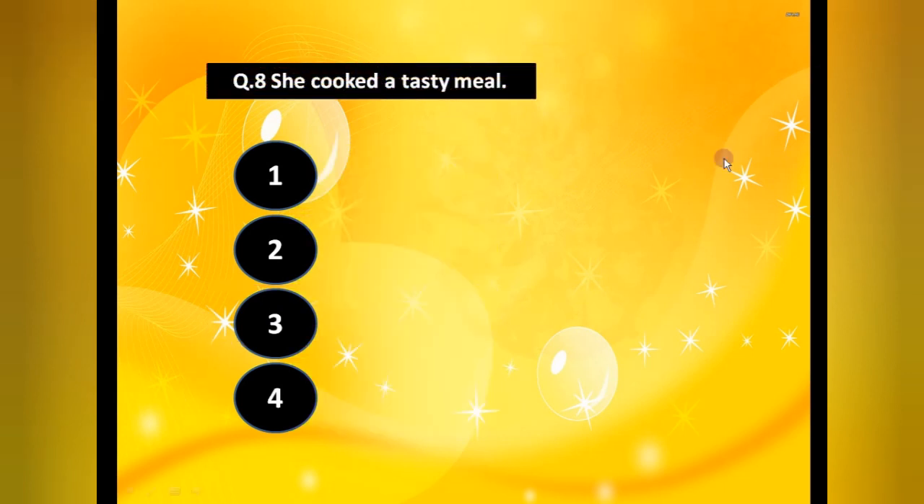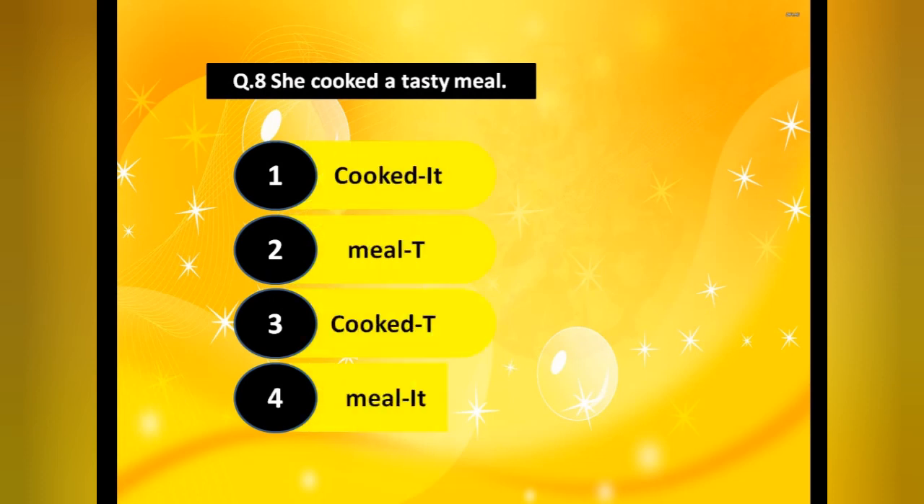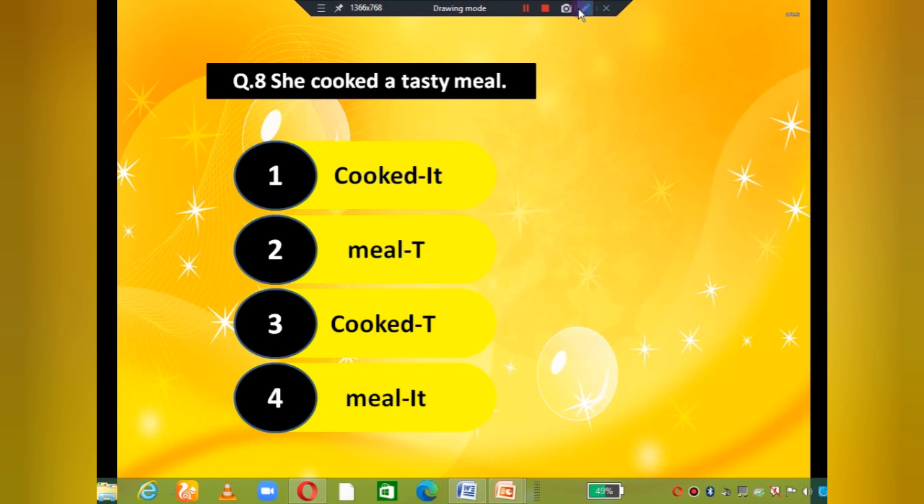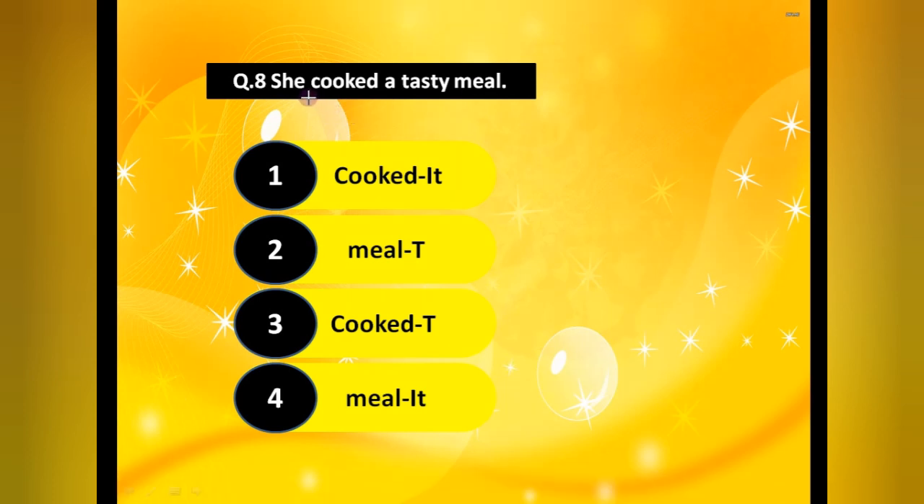The next one, she cooked a tasty meal. Again, first of all, identify the verb here. The verb will be meal or cooked. Definitely not meal. Meal is our noun. So only first and third option. So cooked is our verb. Okay. She cooked what? That is a tasty meal. So we have got the answer of what. That's why this is a transitive verb.